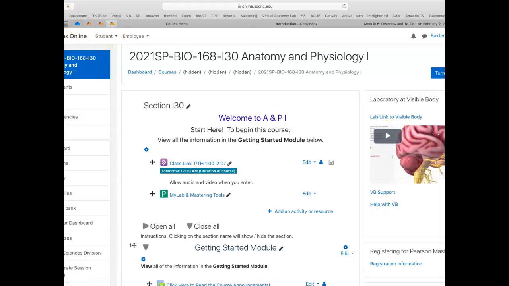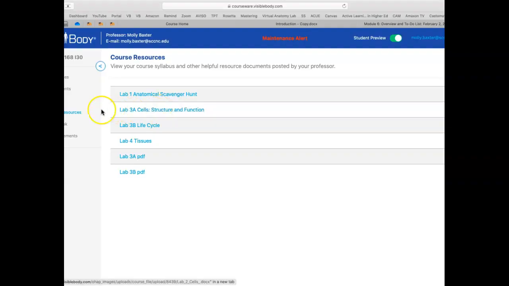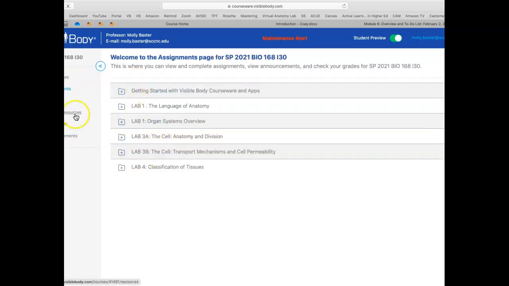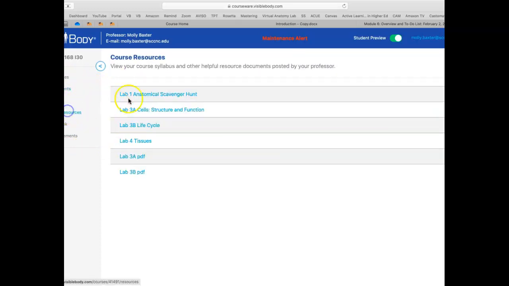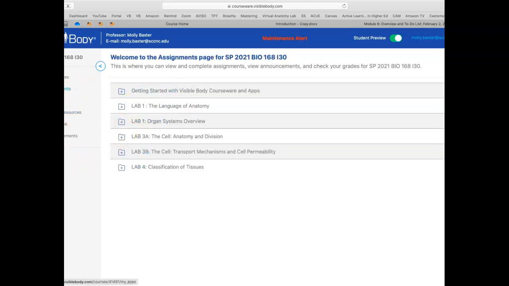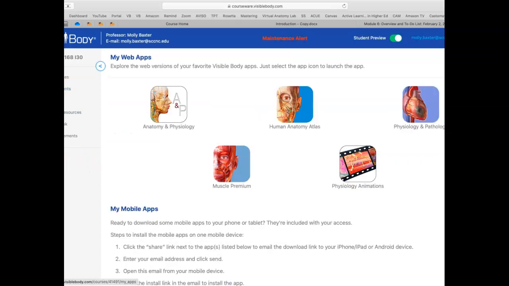Let me go back to Visible Body. I forgot to show you something here. Okay, so here, these are our assignments here. And then remember, Course Resources gets you to your lab worksheets. But down here is My Apps. So you can download these apps, and I would suggest downloading them to your phone so that you can have it open on your phone while you're filling out your worksheet on your computer.